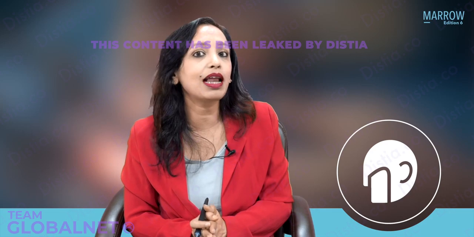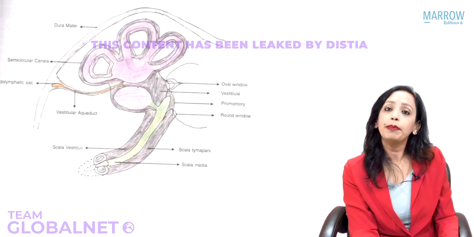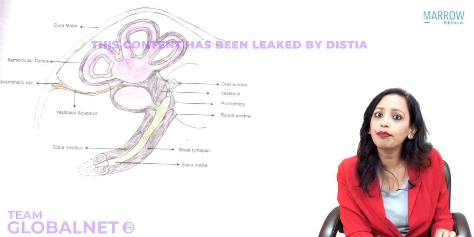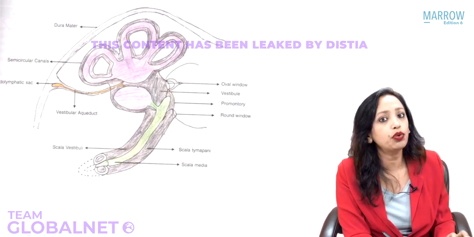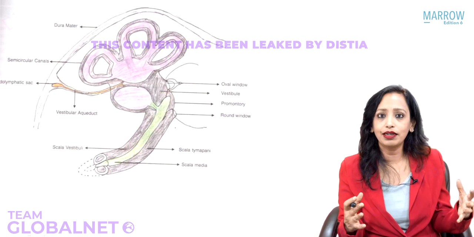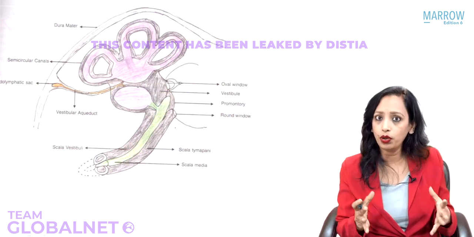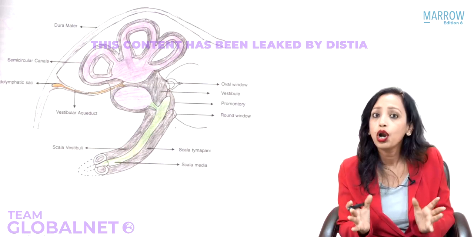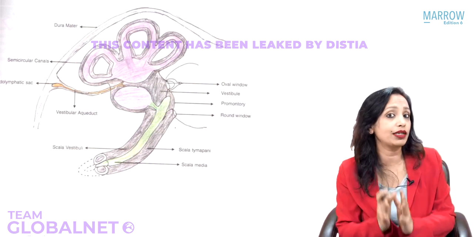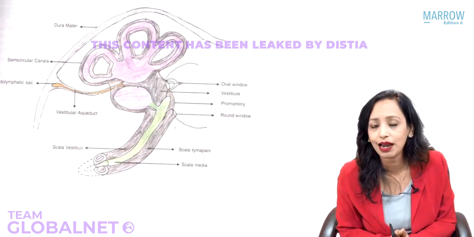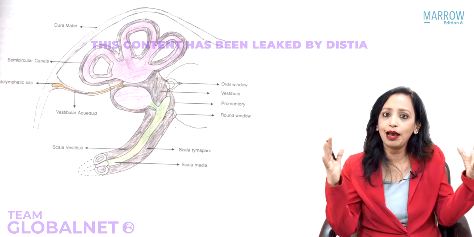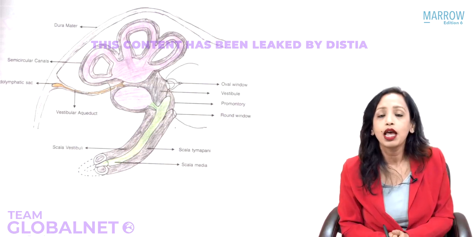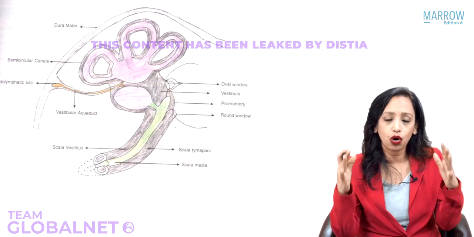Now, once the membranous labyrinth is formed completely, the mesoderm that surrounds it first gets differentiated into cartilage, and then this cartilage forms bone. This bone around the membranous labyrinth is what we call bony labyrinth. So this bony labyrinth will take the shape of membranous labyrinth, and the parts are named according to the shape.